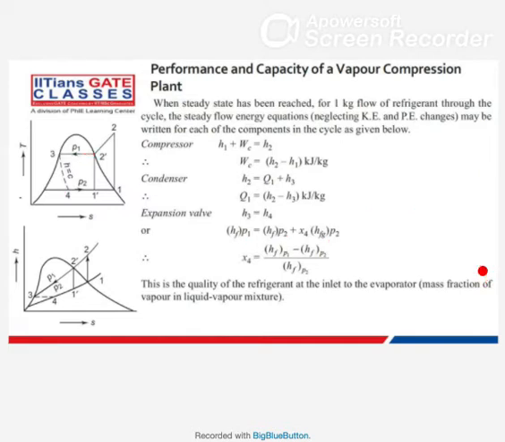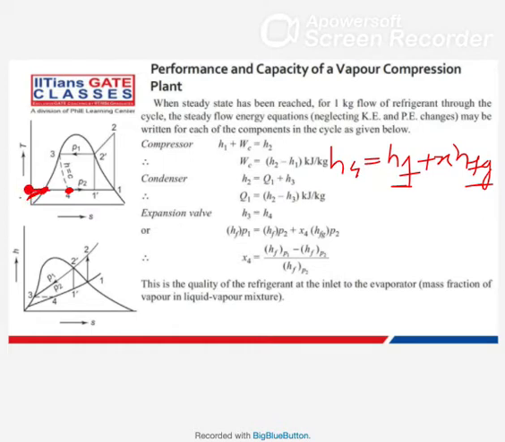You already know how to solve problems for the vapor power cycle, so you know how to calculate enthalpy at this state point. The enthalpy at state point 4 is HF plus X times HFG. All these HF and HFG values you will have to read corresponding to this pressure and this temperature.